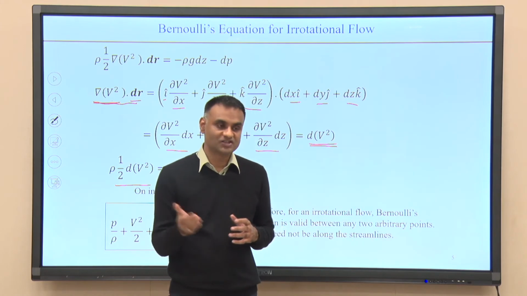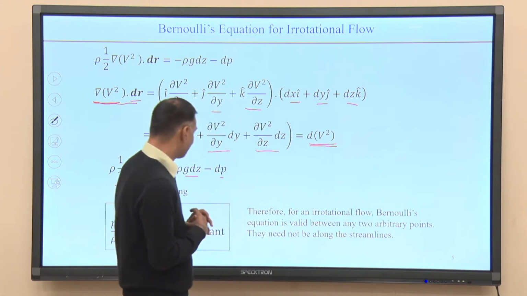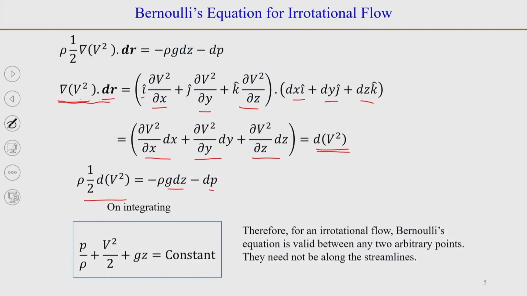What we did is we made an assumption that the flow is irrotational. So, if the flow is irrotational, then Bernoulli's equation is valid for any two arbitrary points, and these points need not be along a streamline.